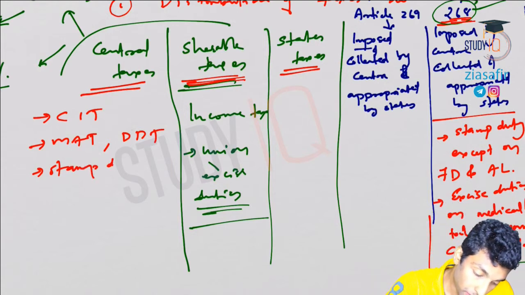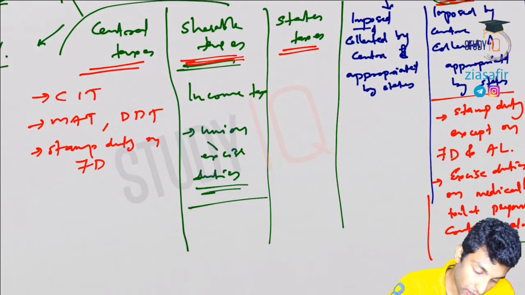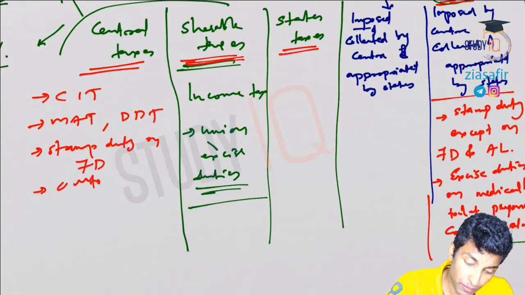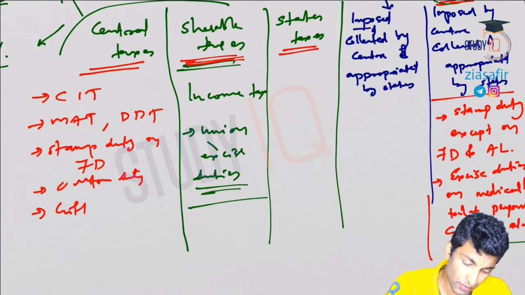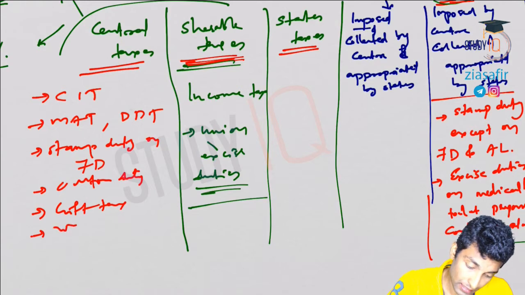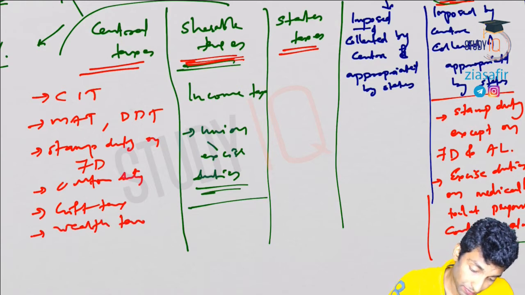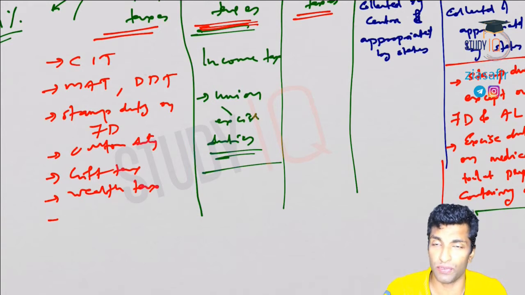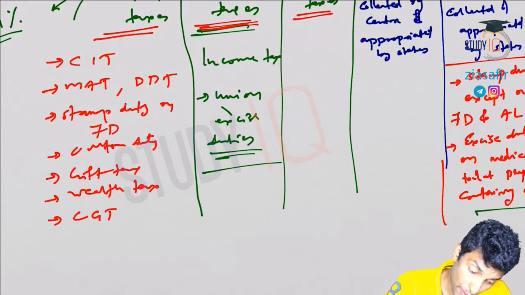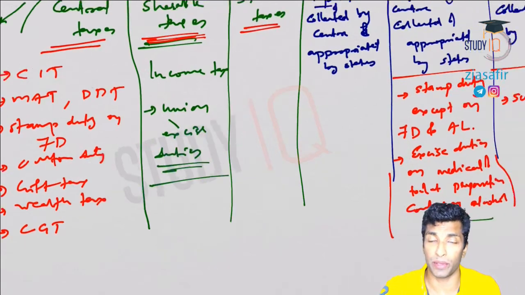So stamp duty on financial documents, then custom duty, gift tax, all these will come here. Gift tax, wealth tax. Now this wealth tax is not there, instead surcharge is there, that we have discussed. Then capital gains tax, etc. All these will come here, okay?